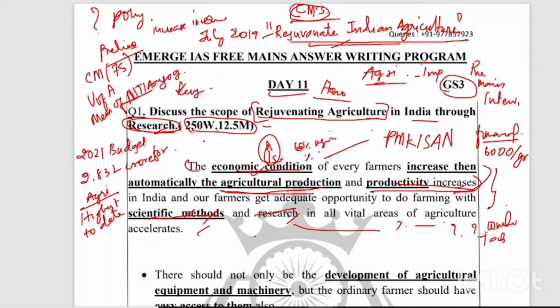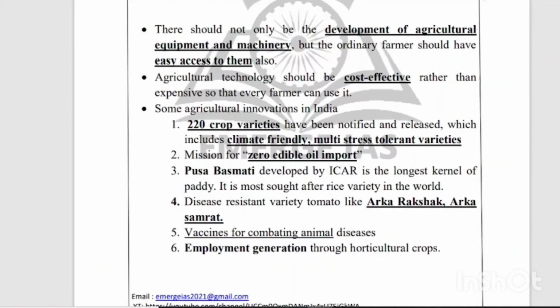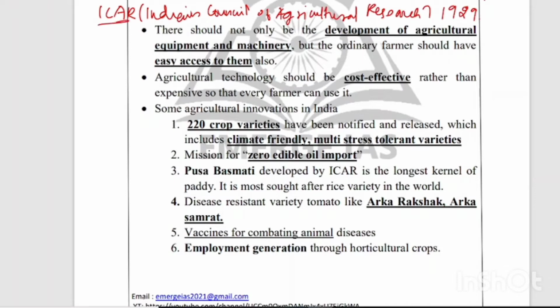And then into the main part, that is the body part. Before moving into the body part, we have to know about an important institution, that is ICAR, Indian Council of Agricultural Research. This was established in the year 1929 itself, and this is the major agency or organization which drives the agricultural research that is carried out in India.